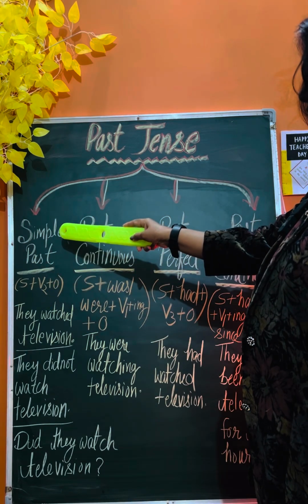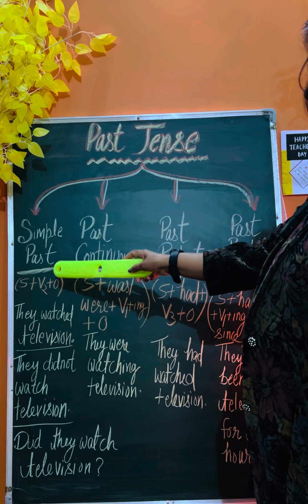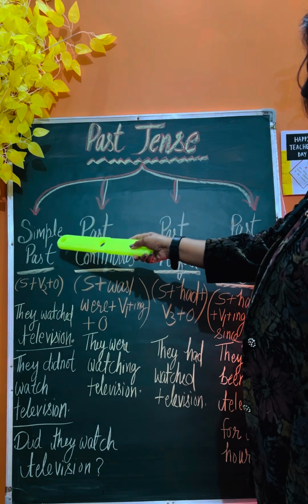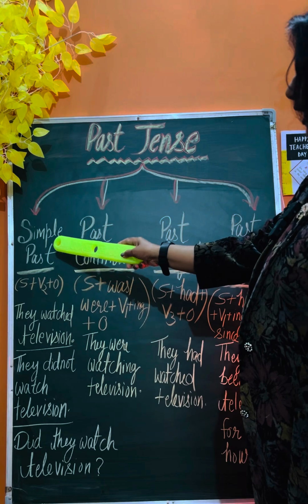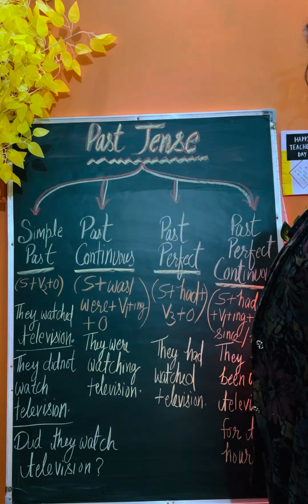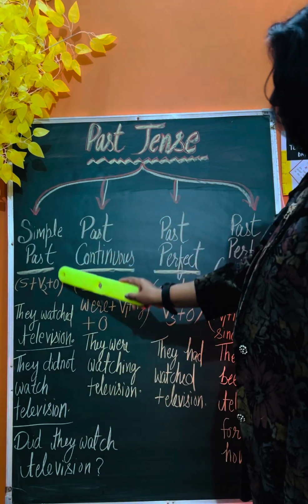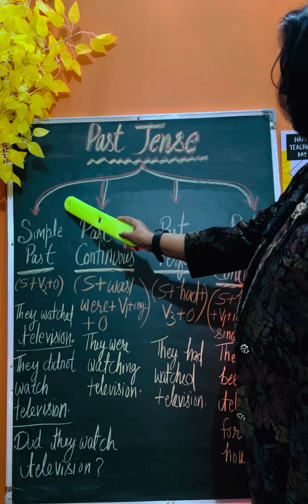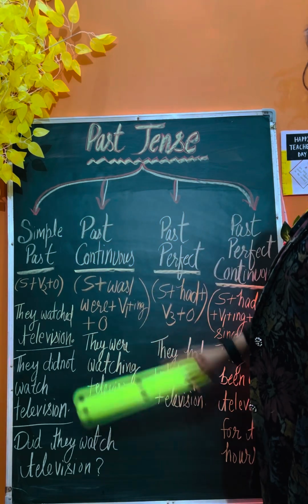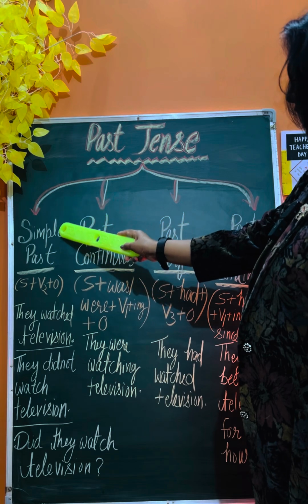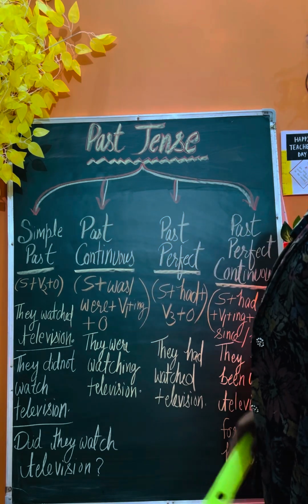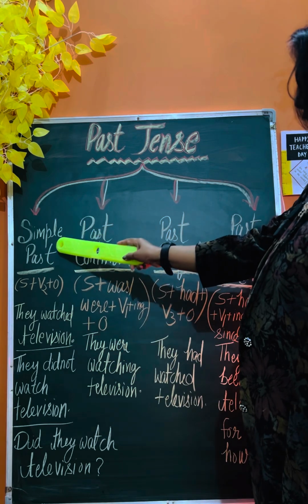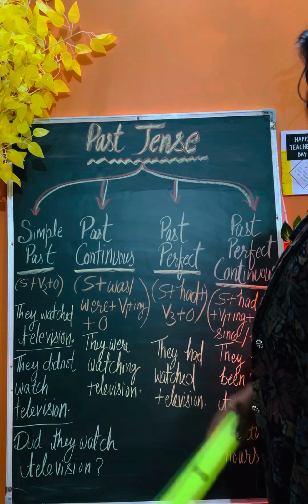Any regular thing which was a regular habit in the past comes in this particular category, right? It comes in simple past. And note down one more thing: simple past can also be called past indefinite. Simple past and past indefinite are both the same, right?